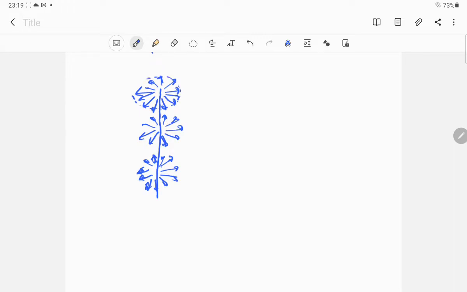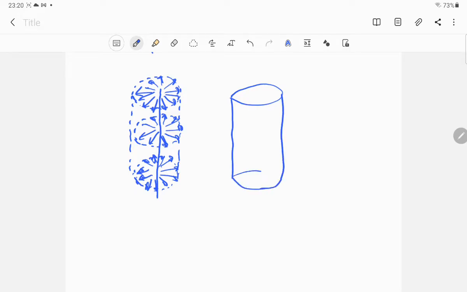So I am drawing the locus of the points having the same condition. You can understand this whole surface, that means every point on the surface of this cylinder is having the same phase.